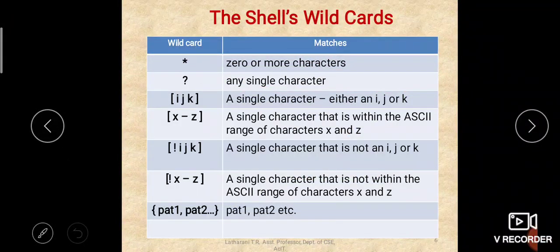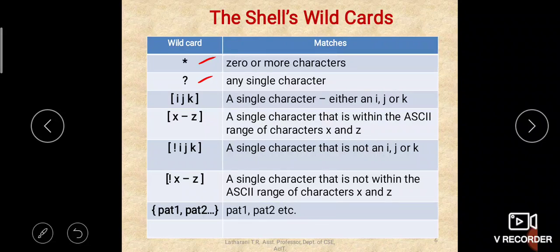Then the shell's wild cards. What are all the wild cards the shell supports? The list is here. Which we have studied already is the star, which matches 0 or more characters. Then the question mark is another meta character. This is also a question paper question: list all the shell's wild cards and explain their meaning. Then you have to write this table and give varieties of examples for all of them, and explain the examples and their outputs.